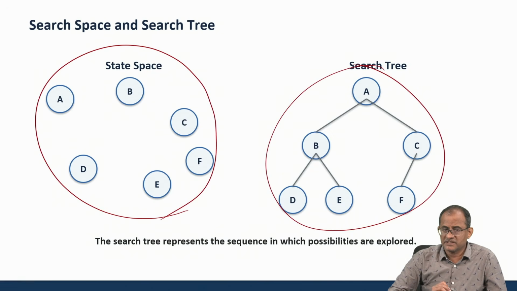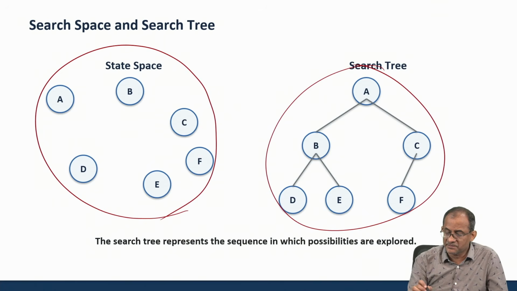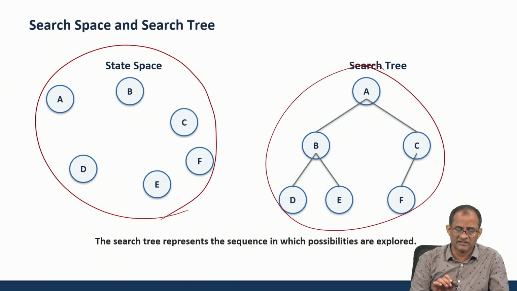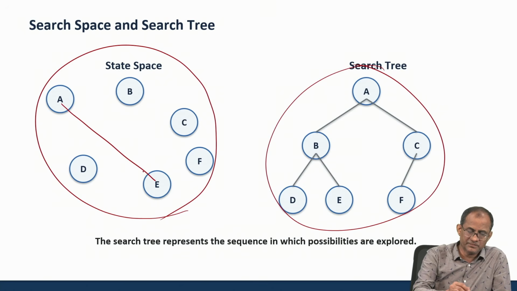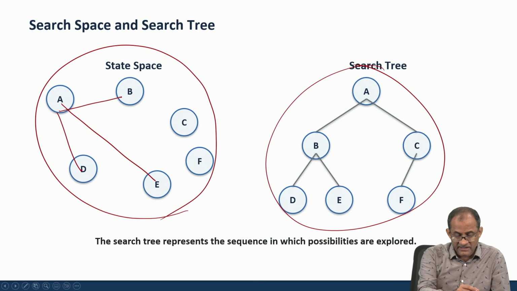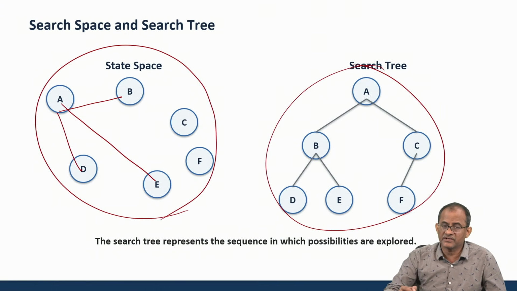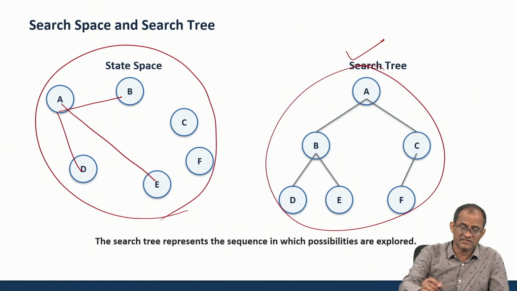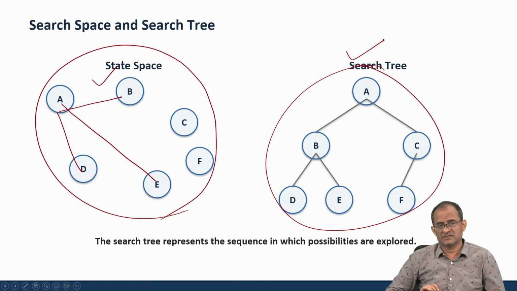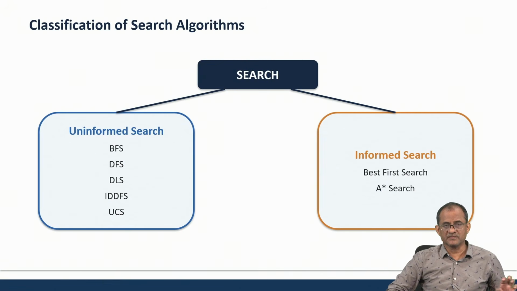The search tree represents the sequence in which the possible states are being explored. But if we do not connect them with lines, it is difficult to know whether A is connected to B or A is connected to D. It is only the availability of things. But here it brings a configuration, a network or an architecture. So this becomes known as a search tree. This is a state space search.